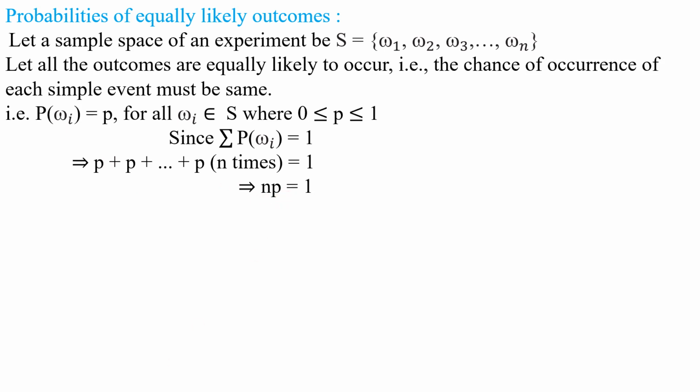This implies p is equal to 1 by n. Here we got the probability p value 1 by n. When all the outcomes are equally likely, then the probability of every element is equal to 1 by n.